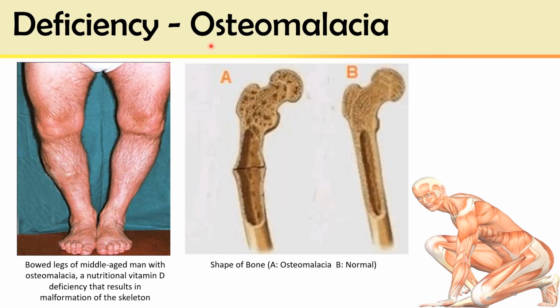This is the pictorial presentation of osteomalacia, the counterpart of vitamin D deficiency in adults. Bowed legs are marked in adults, while the other effects of rickets are generally not encountered in osteomalacia, except the bowing of legs. Here you see the normal mineralization of long bones, and the demineralized femur bone, which reflects the deficiency of vitamin D, with less deposition of salts of calcium and phosphate in the bones.